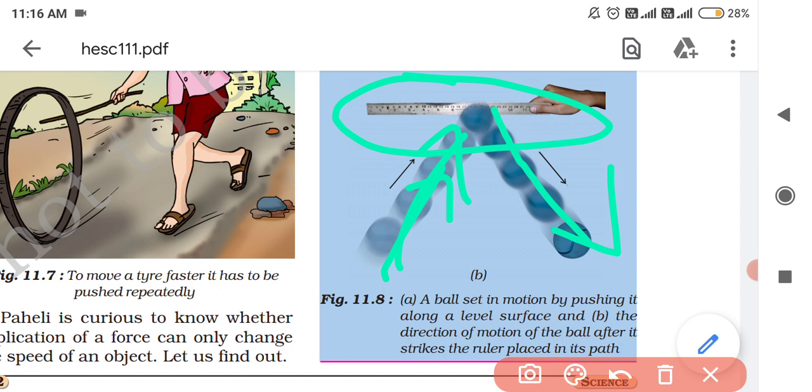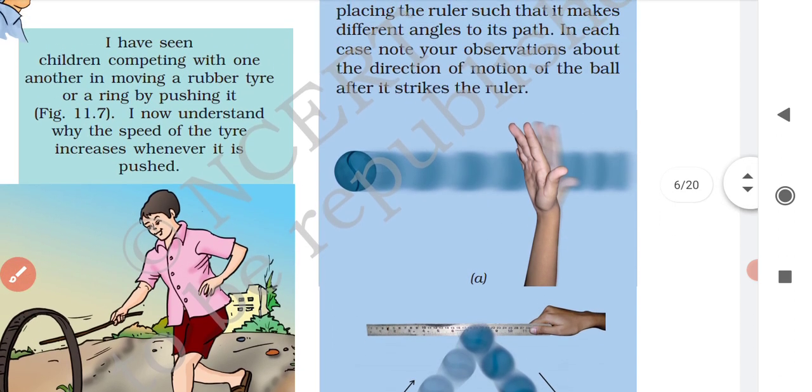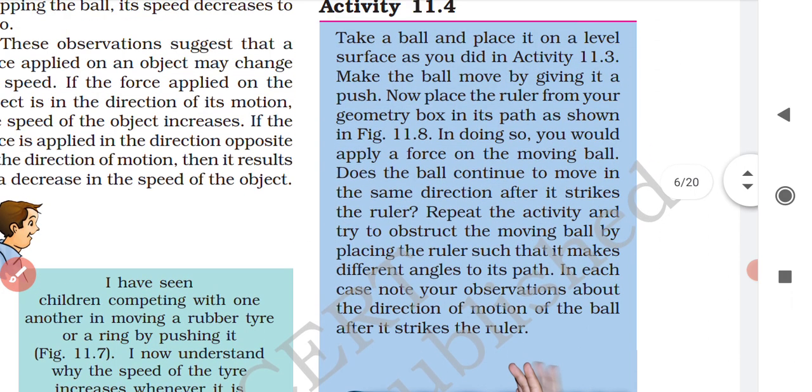In figure B it is shown. The ball will change its direction. Okay, it will be deflected. The direction of the motion of the ball will get deflected. So in doing so, you would apply a force on the moving ball, right? So when the ball is getting hit by the ruler, ultimately what happens? We are applying force on the moving ball, right? By using the ruler. So does the ball continue to move in the same direction after it strikes the ruler? No. It will change its direction, right? It will change its path.